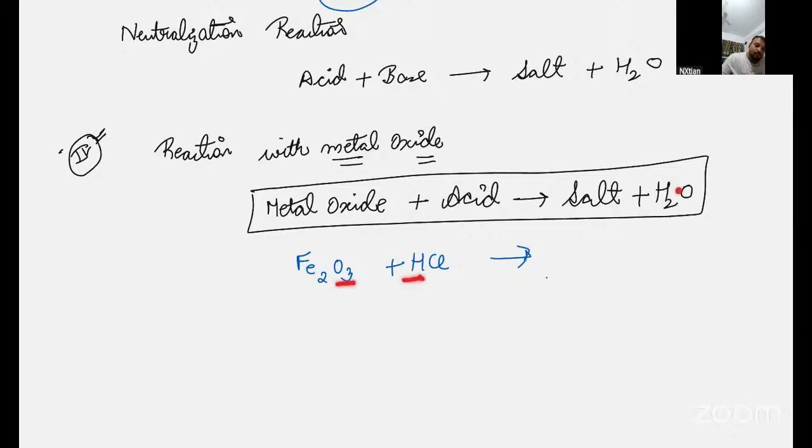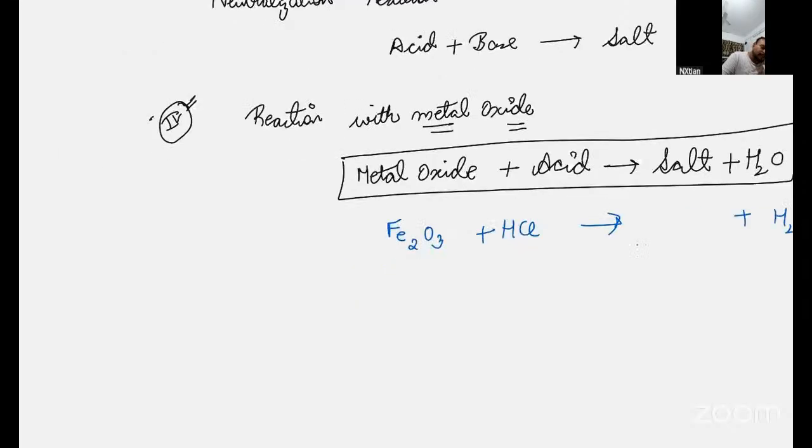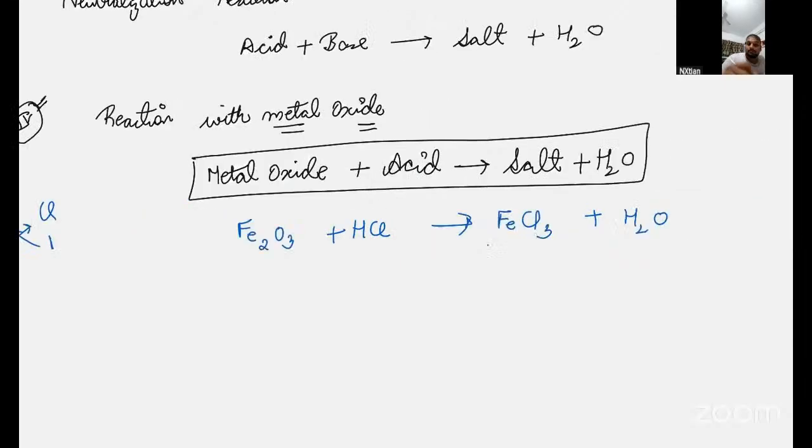This H and this O make water, H2O. And then Fe and Cl will make a bond. H2O, I will put on the right side, and then Fe and Cl. Fe has valency 3, Cl has valency 1. If you do the cross multiplication, you will get FeCl3. So you got the reaction. Kunal, did you understand? Yes, sir. So any metal you can take, you can make the compound with the valency and you can make the salt.